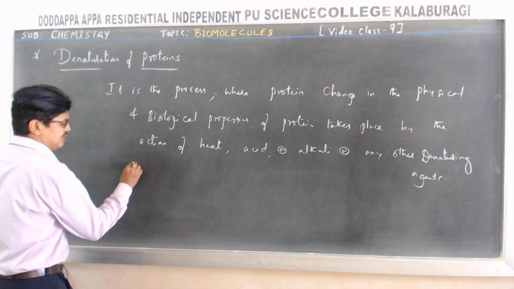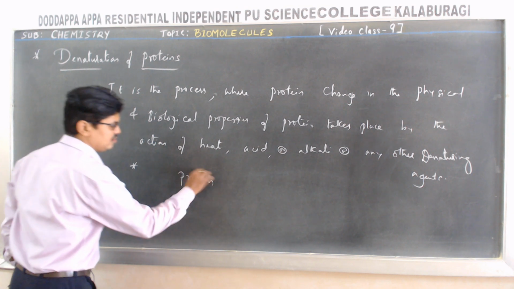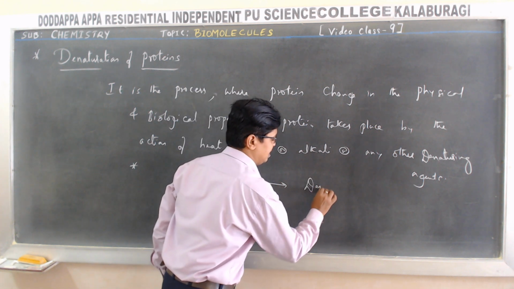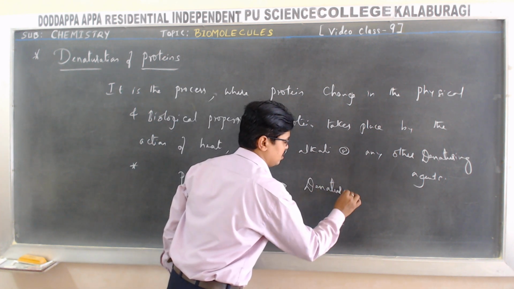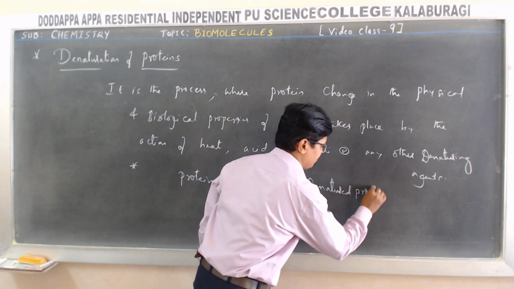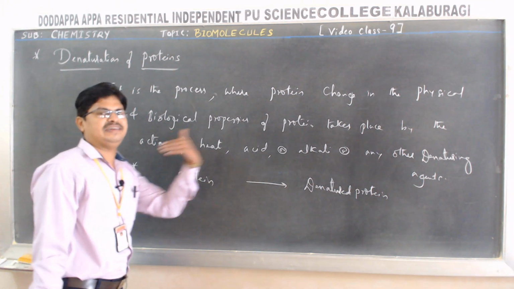See, you can understand it like this: the normal protein converts into denatured protein. How does this process take place?